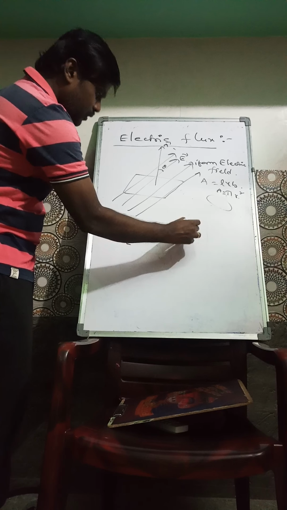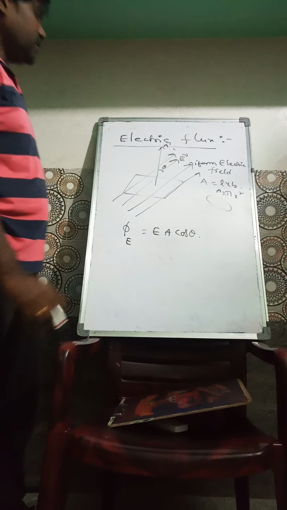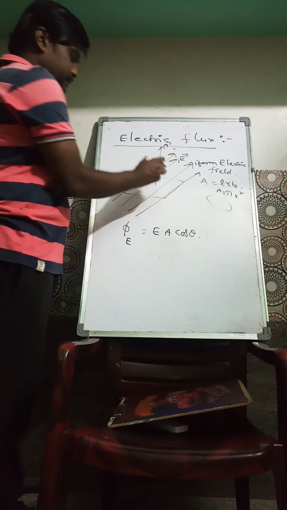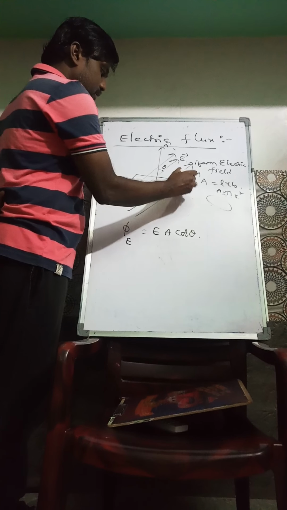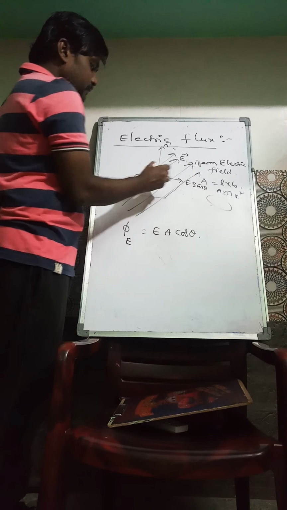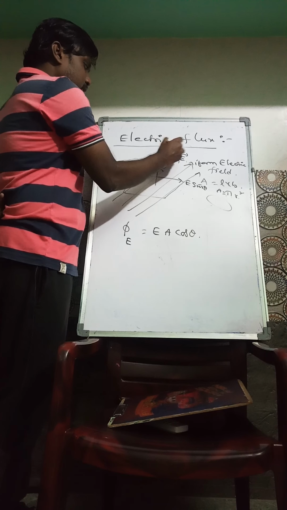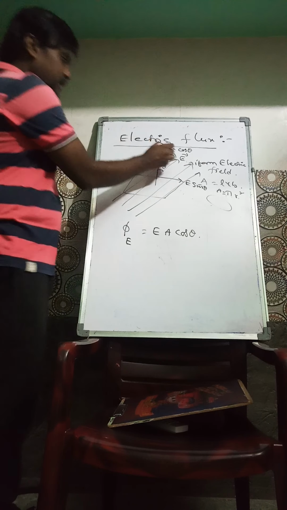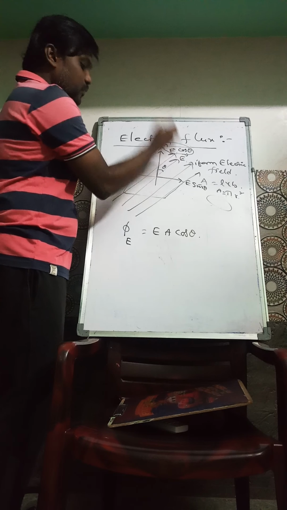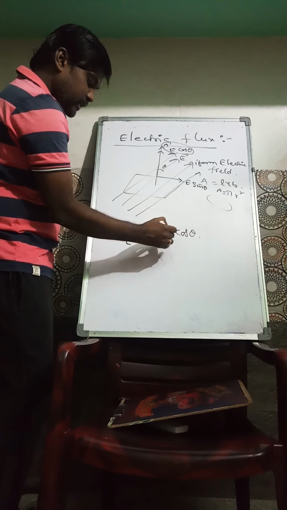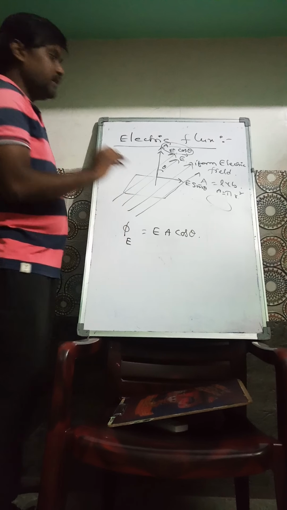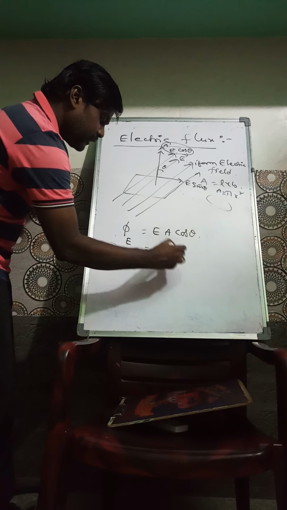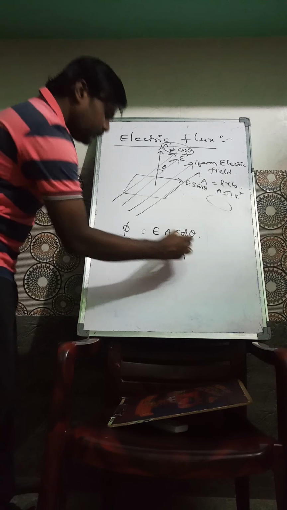E A cos theta. If you resolve this E into two components, one is E sin theta and another is E cos theta. This is E cos theta into A. This product is called the electric flux. Or in vectorial form, we can write E bar dot A bar.